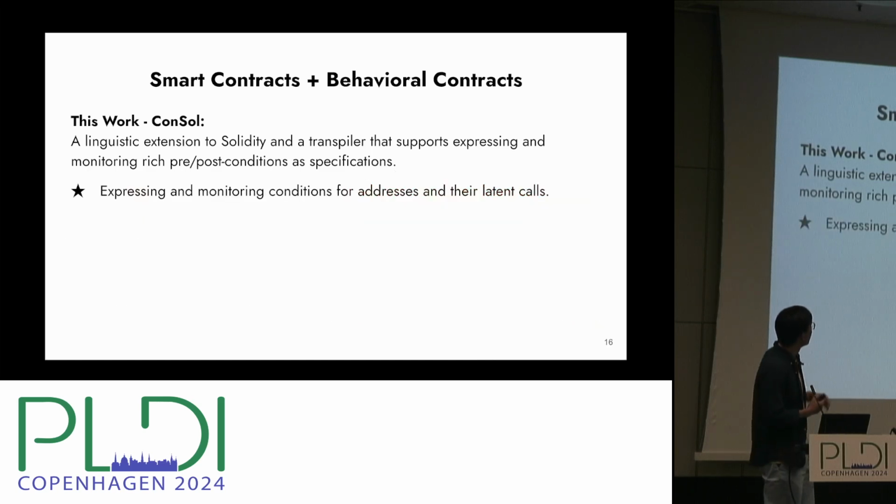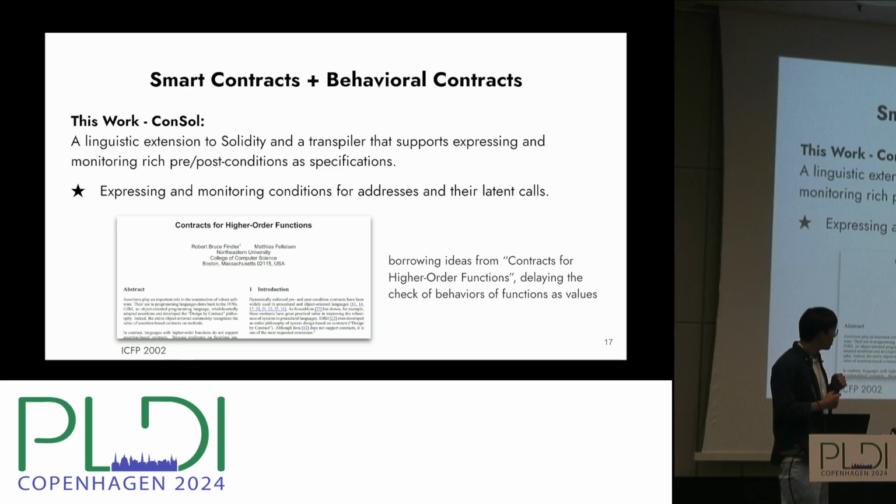So this is a unique feature supported by Consol to express and monitor those conditions for addresses and their callees. And our idea is not really an entirely new thing, because we borrow ideas from previous research in the functional programming community, this paper from Robby Findler and Matthias Felleisen about contracts for higher-order functions, because we found the problem is quite similar, and there are already quite good solutions in the functional programming community. But of course, we need to tailor the solution to the setting of Solidity and smart contracts. And the basic idea in this paper is really to delay the check of those behaviors of higher-order functions, especially when functions are used as values of other functions or returned from other functions.